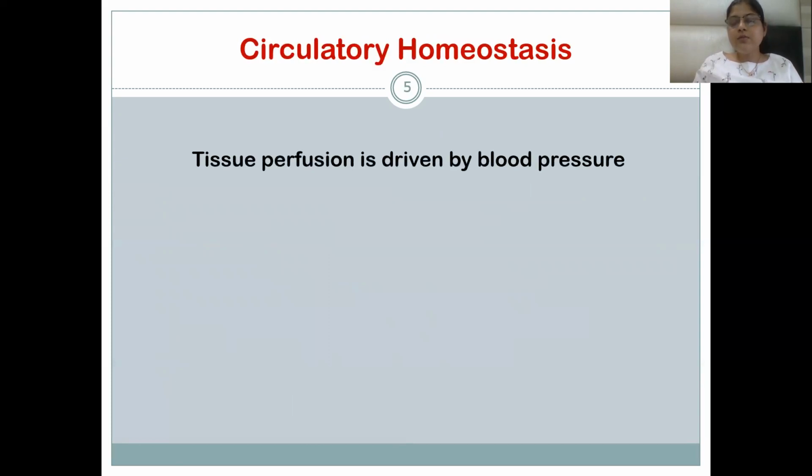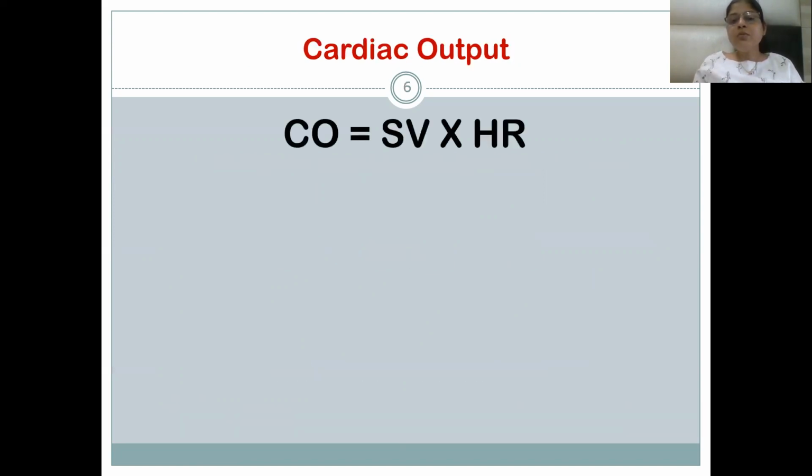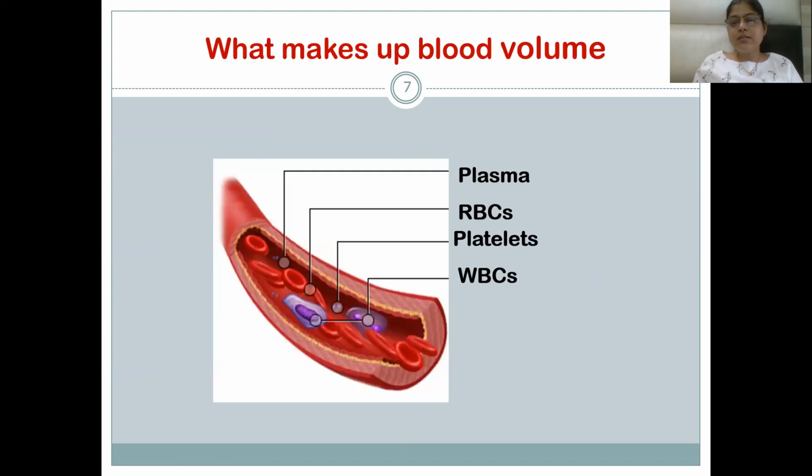Circulatory hemostasis. What is tissue perfusion? It is driven by blood pressure. Blood pressure is given by the formula cardiac output times peripheral vascular resistance, and cardiac output is equal to stroke volume times heart rate. So we can say that blood pressure is equal to stroke volume times heart rate, which is cardiac output, times peripheral vascular resistance.